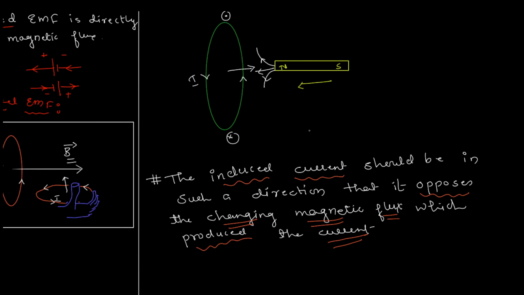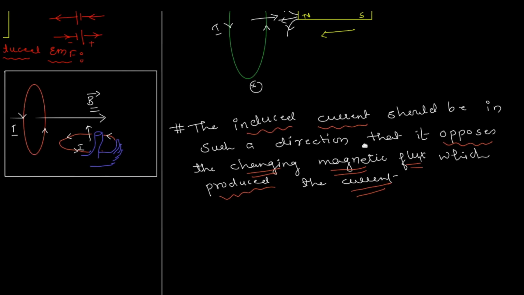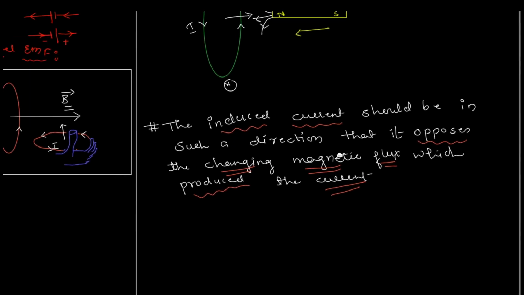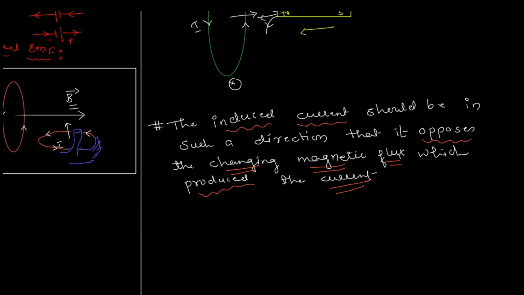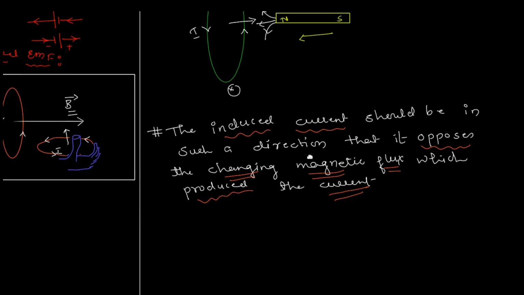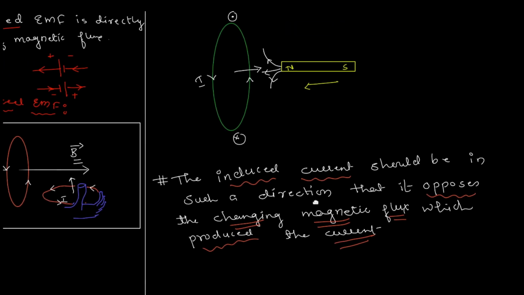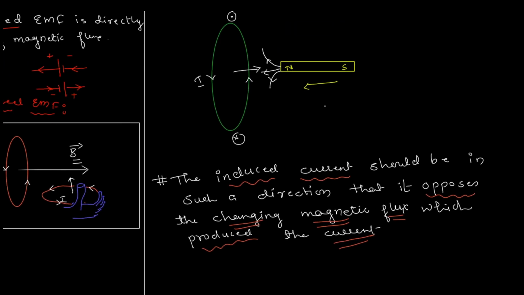right? A very beautiful statement is given by Lenz's law. So this basically right here is Lenz's law. The induced current should be such that it's in a direction that opposes the very change which created the current in the first place. That's Lenz's law for you.